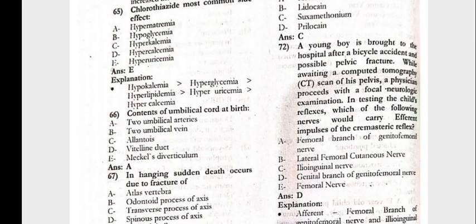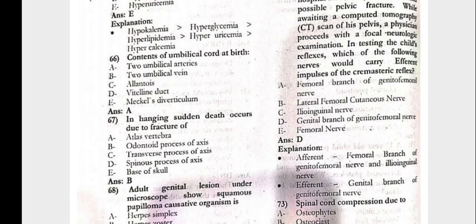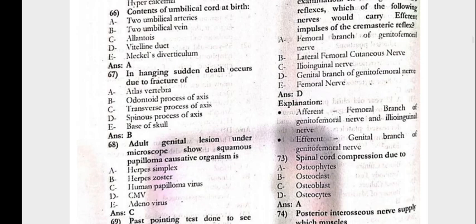72. This is a lengthy scenario. Basically, after an RTA, a patient has presented and the physician proceeds with the focal neurological examination testing the reflexes. Which of the following nerves would carry the efferent impulses of the cremasteric reflex? The answer would be the genital branch of the genitofemoral nerve.